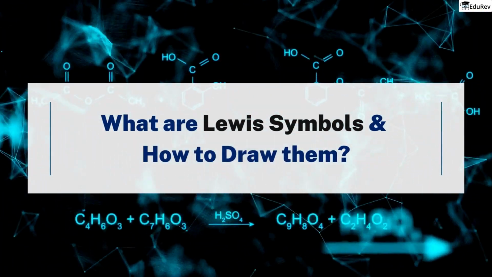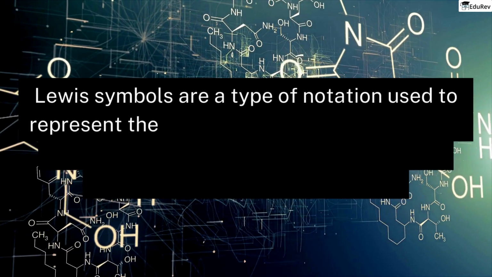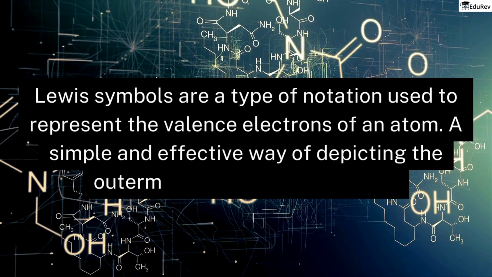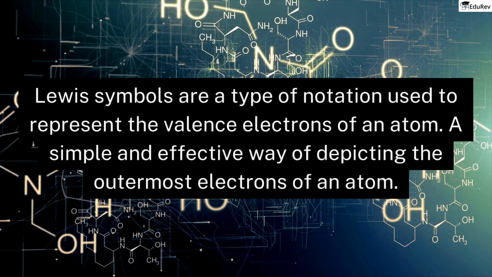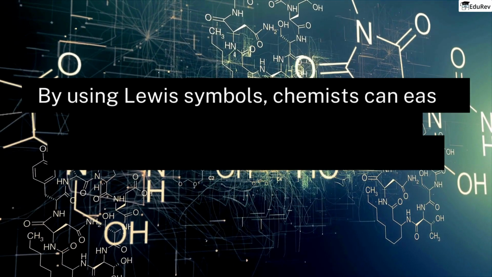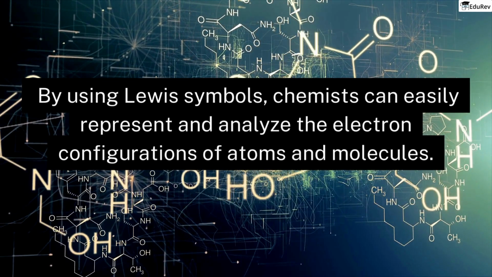What are Lewis symbols and how to draw them? Lewis symbols are a type of notation used to represent the valence electrons of an atom. They are a simple and effective way of depicting the outermost electrons of an atom, which are crucial in chemical bonding. In Lewis symbols, the chemical symbol of the atom is written and the valence electrons are represented by dots around the symbol. The number of dots in the Lewis symbol corresponds to the number of valence electrons of the atom. By using Lewis symbols, chemists can easily represent and analyze the electron configurations of atoms and molecules.